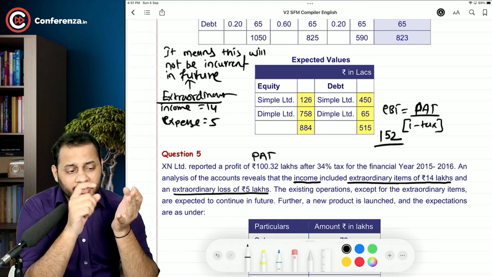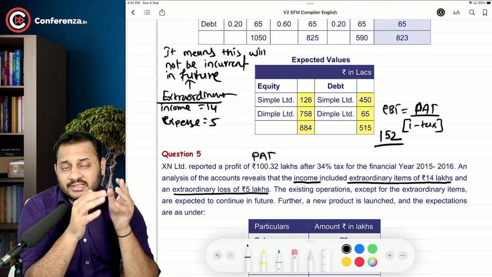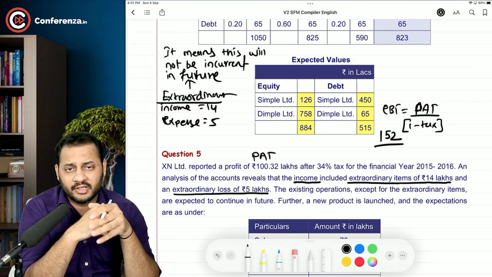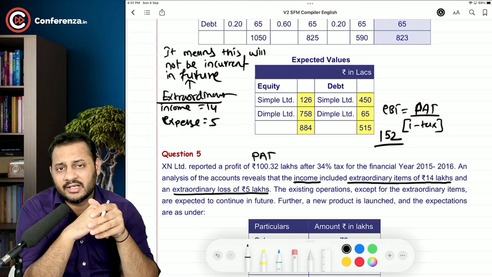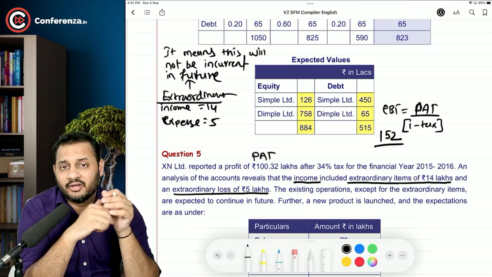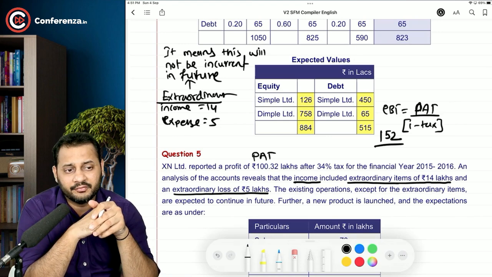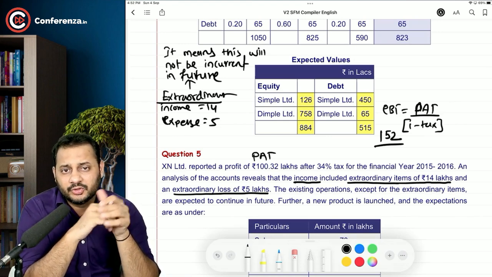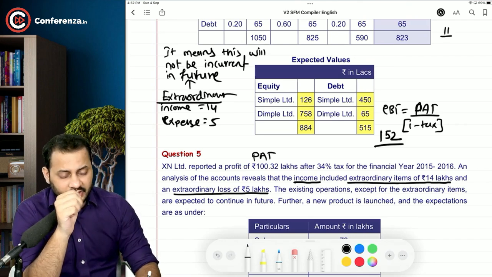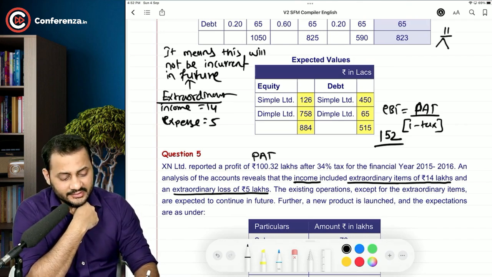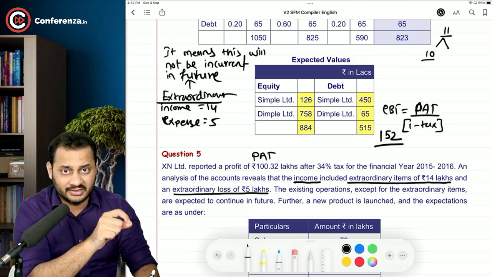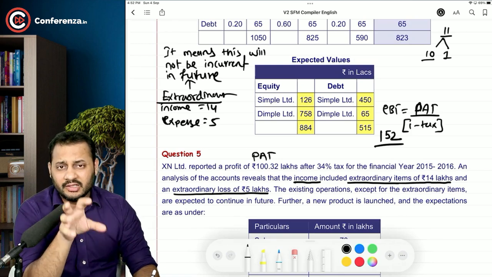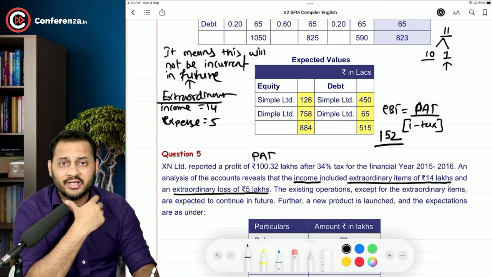But in a particular year, apart from this 10 lakh rupees, let's say I sold some fixed assets of the company, computer, table, chair and all that. I sold old fixed assets and there was an earning on the fixed assets of around 1 lakh rupees. So the total earning of this company this year is 11 lakh, but I can clearly say that 10 lakh is from the ordinary business and 1 lakh is from the sale of the fixed assets. Okay, and try to understand, this is an extraordinary income.